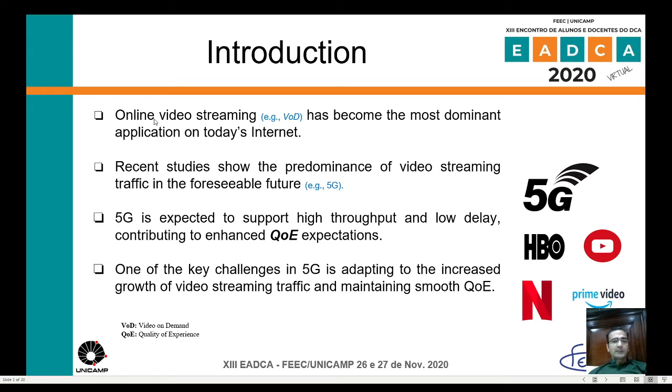Online video streaming has become the most dominant application of today's internet. Video streaming is becoming very popular, and sites such as YouTube and Netflix account for a large share of internet traffic. 5G is expected to support high throughput and low delay, contributing to enhanced quality of experience expectations. One of the key challenges in 5G is adapting to the increased growth of video streaming traffic and maintaining smooth QoE.